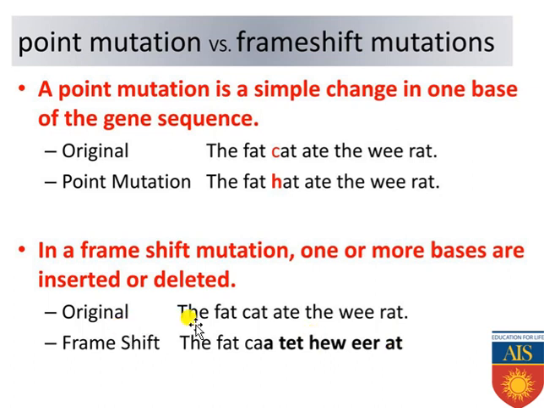That means the meaningful sentence becomes totally meaningless due to frame shift mutation. If one nucleotide base is inserted, or one nucleotide base is deleted, or any such activity takes place, the protein structure will change, and with that the function of the protein also changes. So this is the frame shift mutation which is found at the gene level or the DNA level.